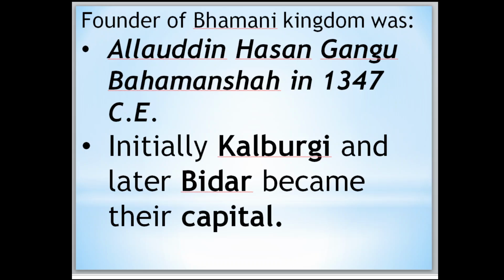It started with the founder of the Bahamani kingdom, Alauddin Hassan Gangu. Please make sure that his name is called the founder. The first king of the Bahamani Sultans is Alauddin Hassan Gangu Bahman Shah. He founded the Bahamani Shah dynasty, a kingdom, in the year 1347. In the beginning Kalburgi, earlier called Gulbarga, was their capital. Then after some time they shifted from Kalburgi to Bidar.